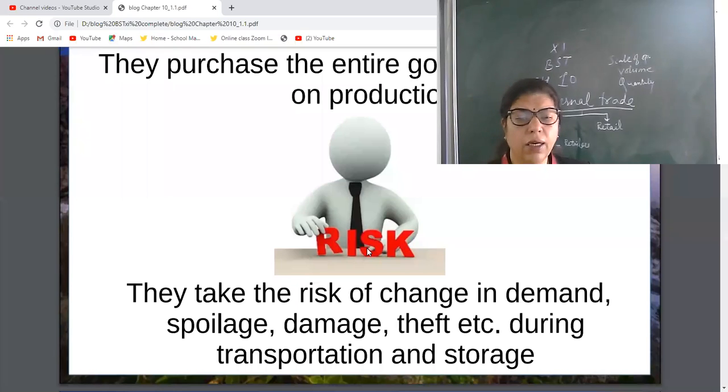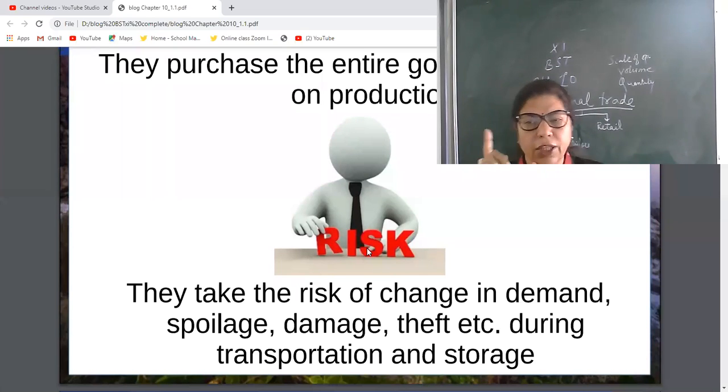Now there are various risks: damage, leakage, spoilage, insects, theft, change in... yes, you can note down. Risk we already discussed in chapter 1. There are various risks: economic risk, human risk, natural risk, all borne by the wholesaler now.